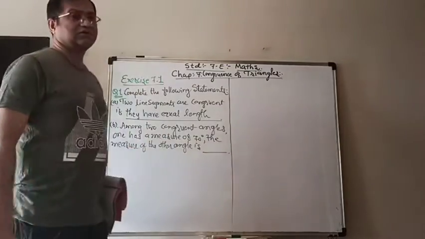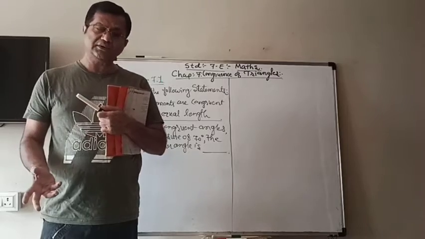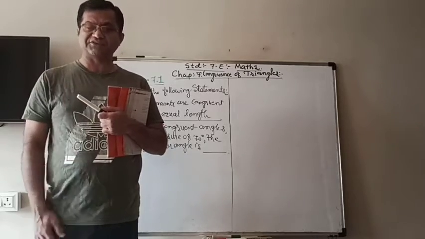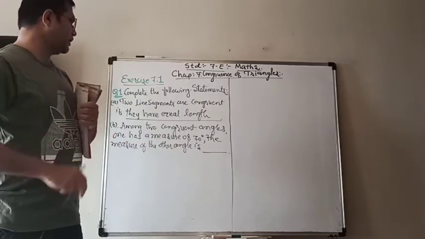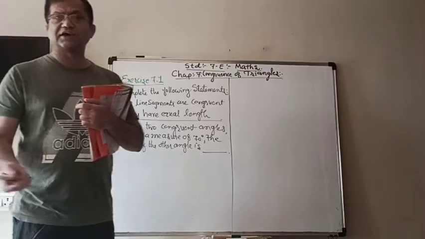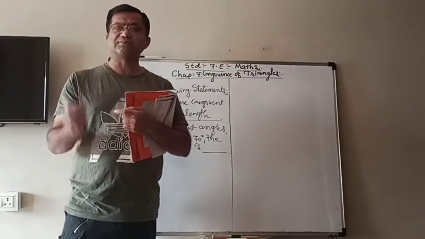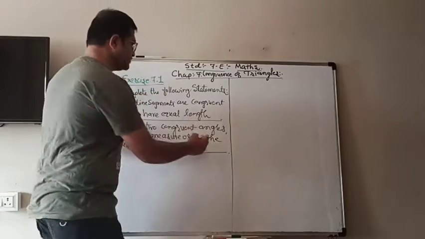Now we learned that we can say two angles are congruent if they have equal measure. So they are congruent and one of the angles has a measure of 70 degrees. Then obviously the other angle will also have the same measure, that is 70 degrees.